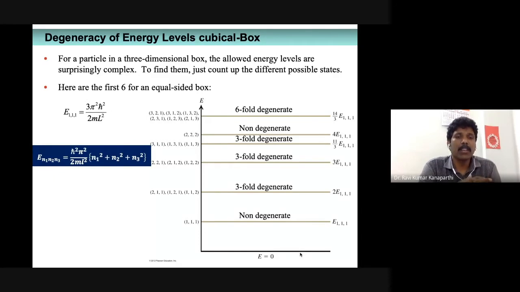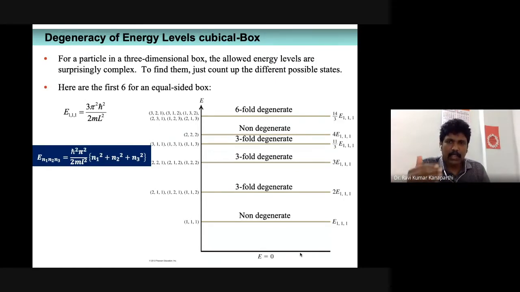Let us look into it systematically. For the ground state of any system, the quantum number is going to be the minimum. In the case of a one-dimensional box, we have only one quantum number, so n starts from the minimum value of 1, and its energy is determined accordingly.